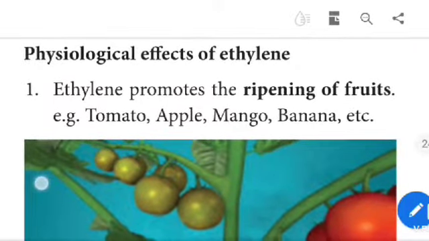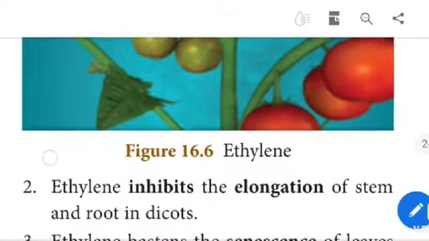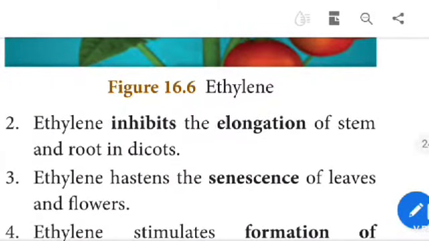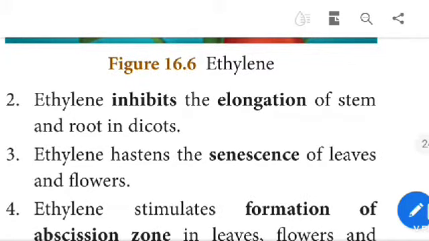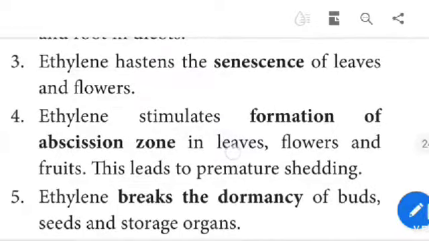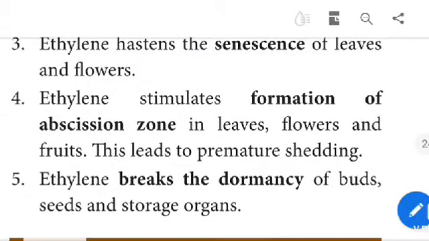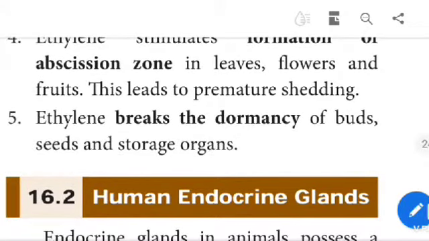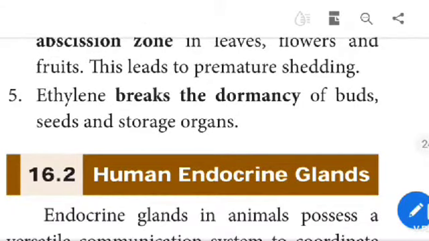Physiological effects of ethylene. Ethylene promotes the ripening of fruits, for example tomato, apple, mango, banana, etc. Ethylene inhibits the elongation of stem and root in dicots. Ethylene hastens the senescence of leaves and flowers. Ethylene stimulates formation of the abscission zone in leaves, flowers and fruits. This leads to premature shedding. Ethylene breaks the dormancy of buds, seeds and storage organs.